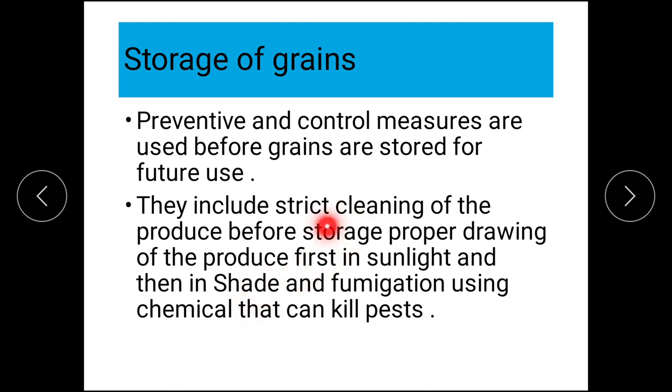First cleaning should be done. This is a general practice carried out in fields.